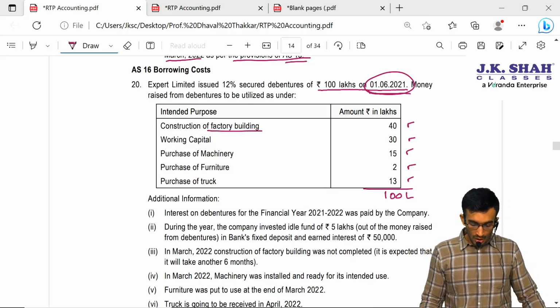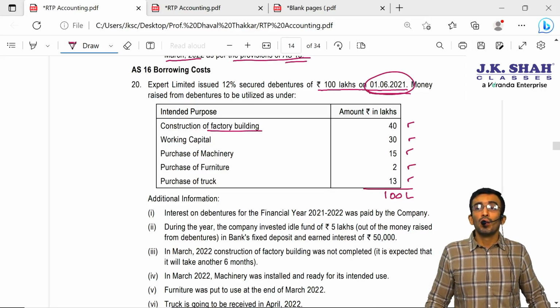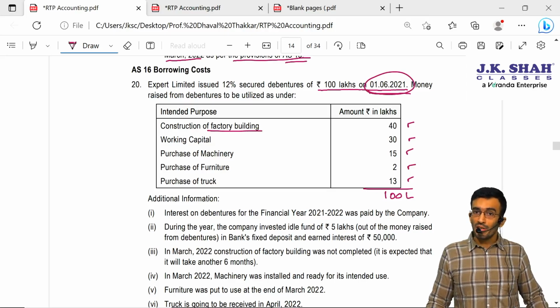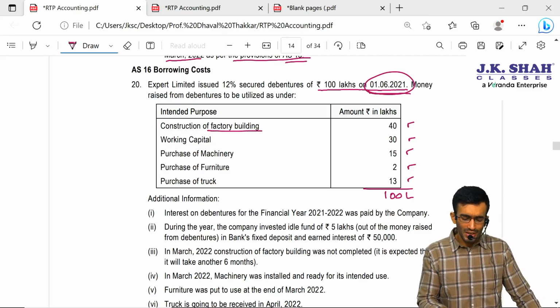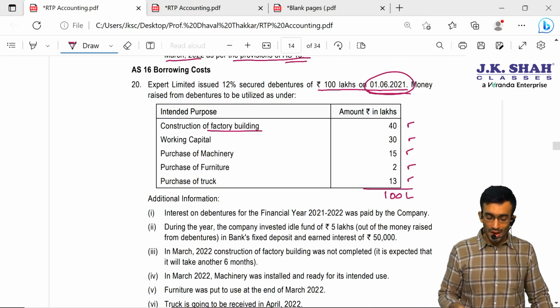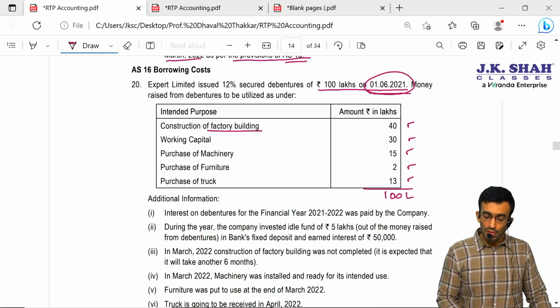Okay. Now, AS 16 talks about borrowing cost, where we have to talk about capitalization of the borrowing cost. We can capitalize the borrowing cost, that is nothing but the interest and other borrowing costs, only and only if the borrowing is taken for the qualifying asset. So first of all, let us check out of these 5 purposes, which one is for a qualifying asset.